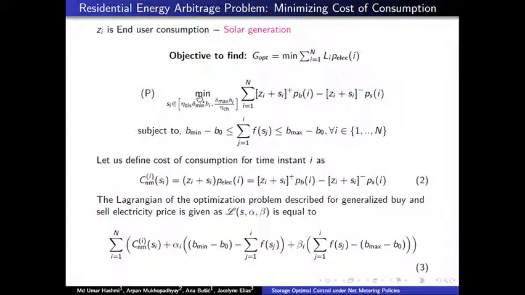We can see that these constraints and the search domain are linear and continuous in nature, and therefore it's convex. We have shown in more detail in our paper that the cost function associated here is indeed a convex function. This ensures that we can use convex optimization tools to find the global minima. We list the Lagrangian of the optimization problem here as equation 3.